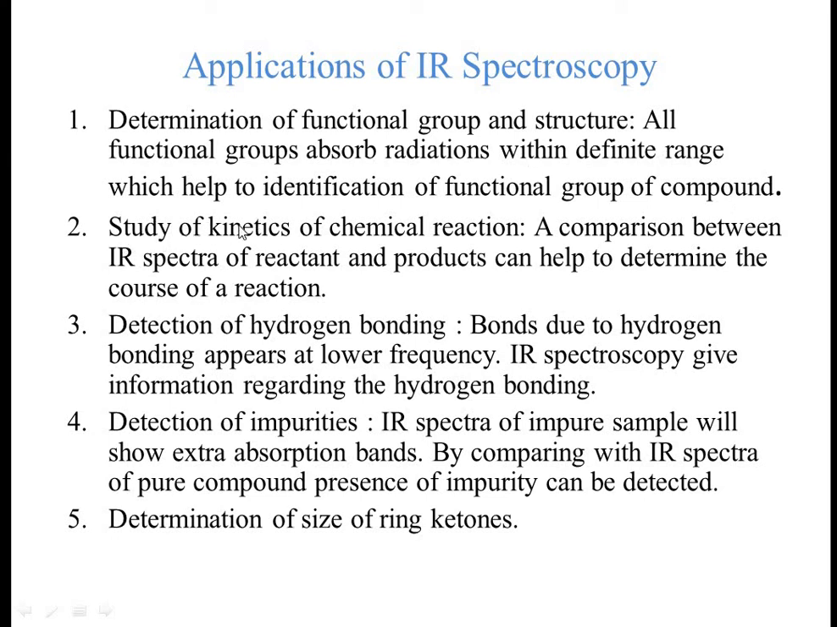Then second is study of kinetics of chemical reaction. It is also used to study chemical reactions. How? A comparison between IR spectra of reactant and products can help to determine the course of a reaction. If we study the spectra of reactant and the spectra of product, by comparing them we can determine the course of the reaction or kinetics of the chemical reaction.